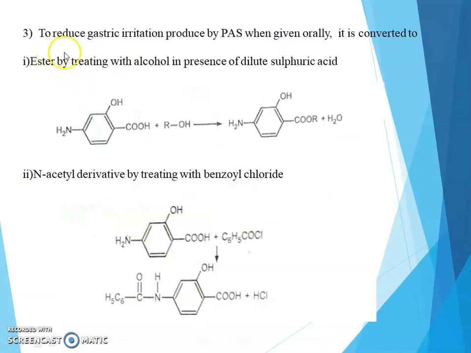Third chemical reaction: to reduce acidic irritation produced by PAS when given orally, it is converted into first, ester by treating with alcohol in presence of dilute sulfuric acid, and second, N-acetyl derivative by treating with benzoyl chloride. When benzoyl chloride is reacted with PAS, it gives N-acetyl derivative of PAS.